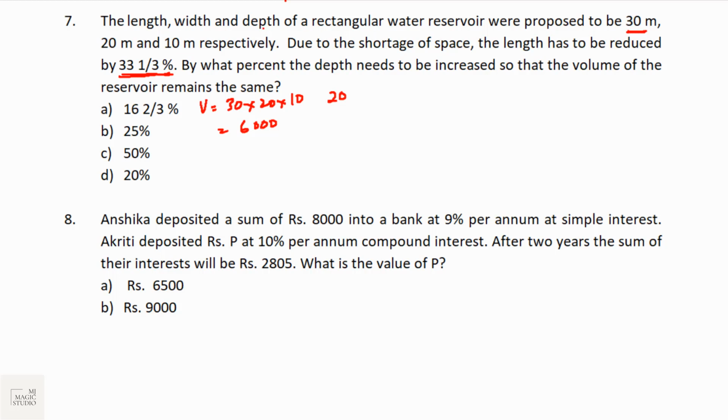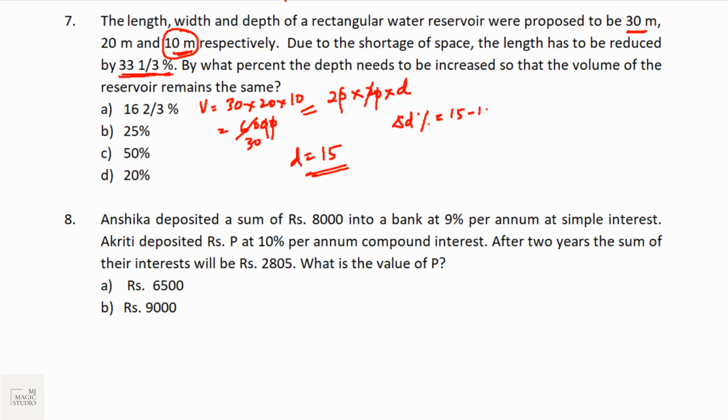By what percentage, the depth was initially 10. By what percentage does the depth need to be increased so that the volume of the reservoir remains the same? Now what is not changing is the width. So let's take it as 20 and let's take the depth as D. That means these two are the same. If we calculate this, 2, 30, 15, D will become 15. So D initially was 10 meters. Now the depth should be 15 meters so that the volume is not changing.